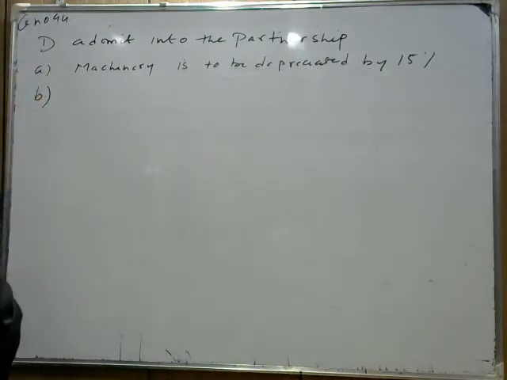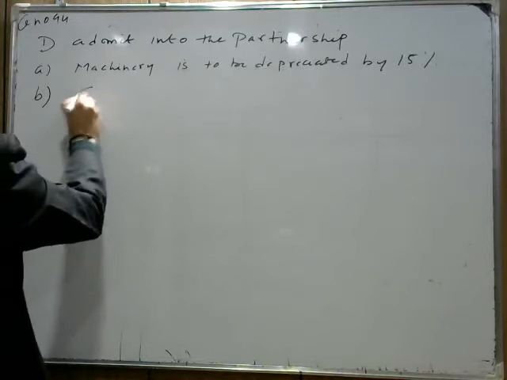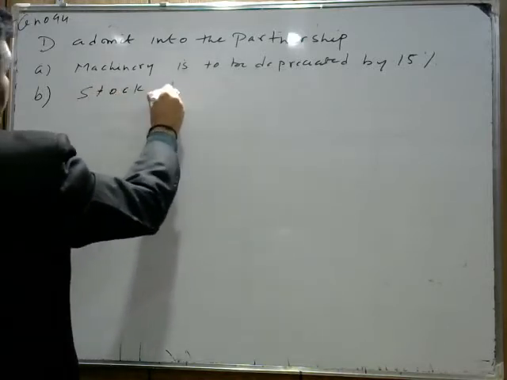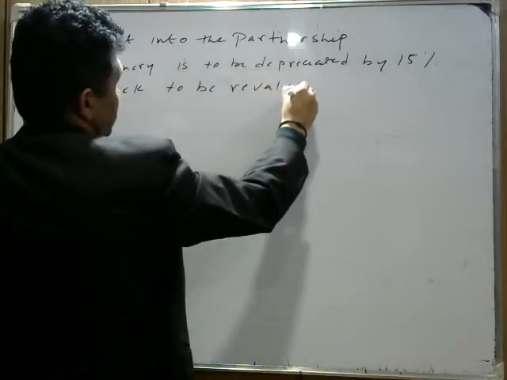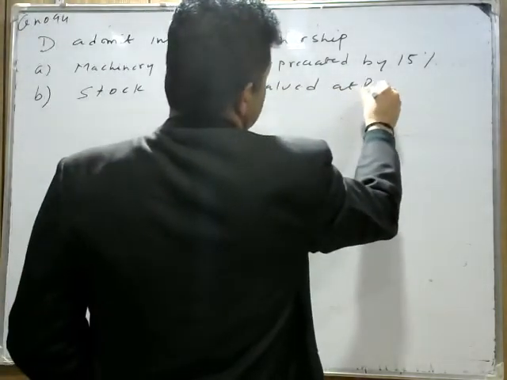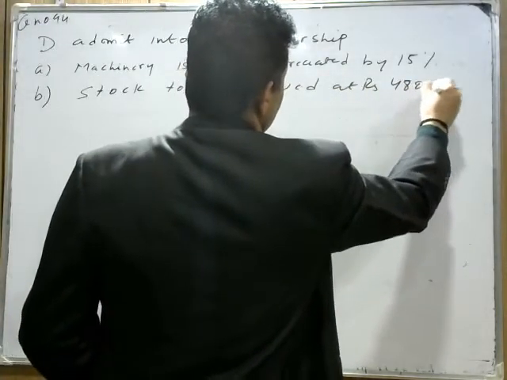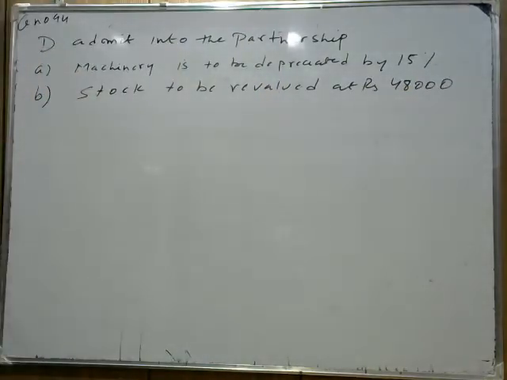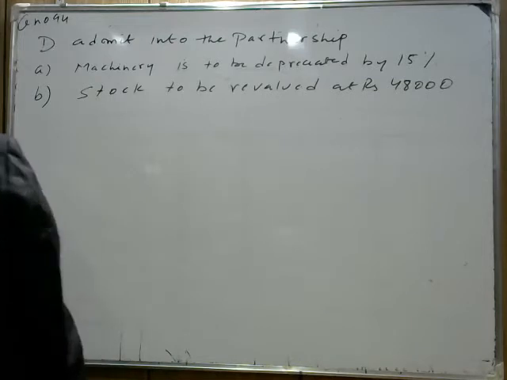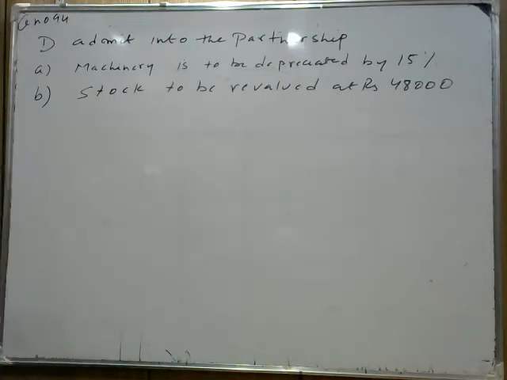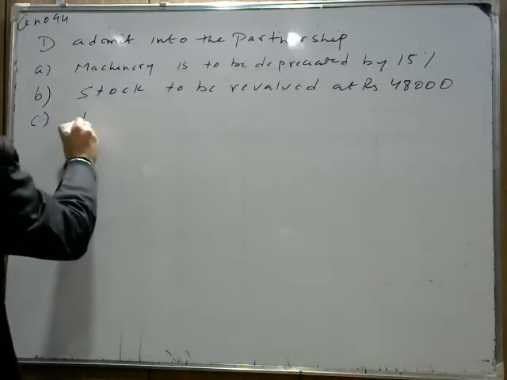B part: stock is to be revalued at rupees 48,000. It means the stock's new value is 48,000. अब stock की value कितनी हो गई है? 48,000. So earlier the stock value was 44,000. Now the stock is increased by 4,000 rupees.